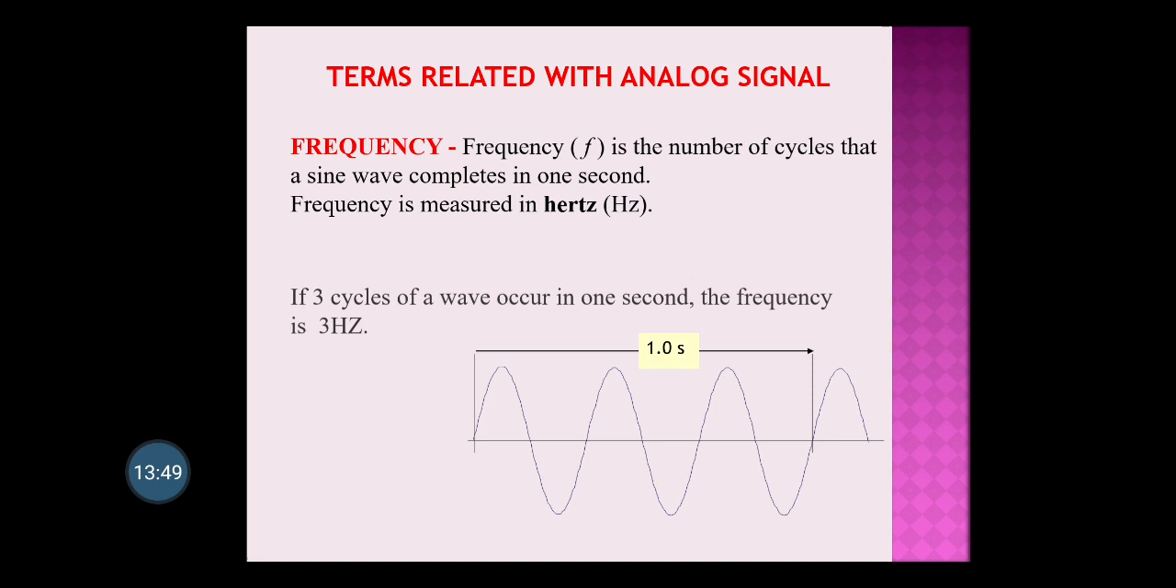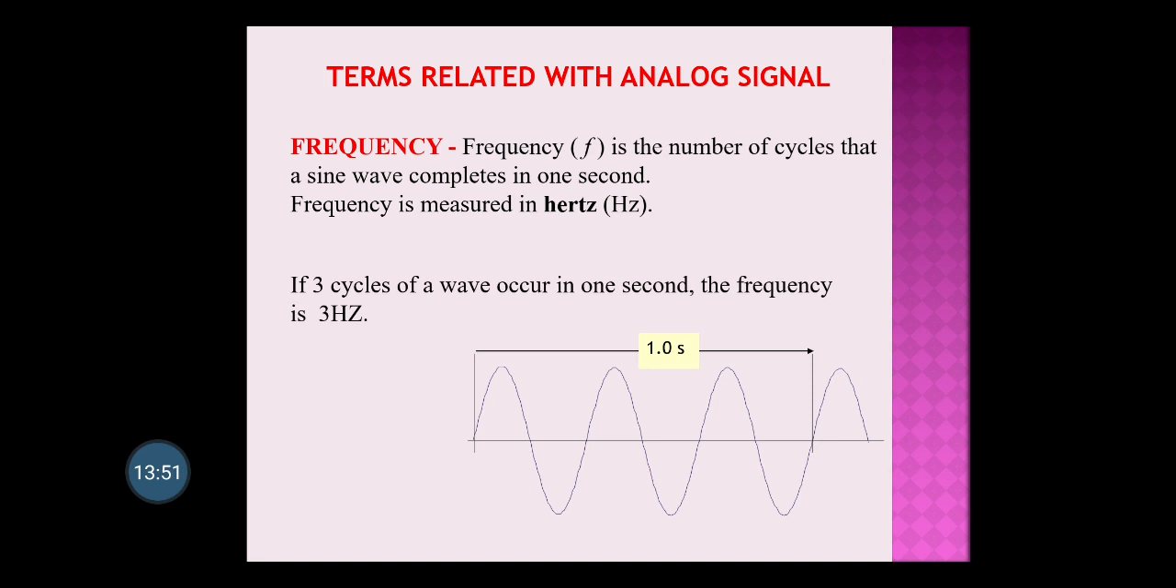Now the next very important term, related to the analog signal, is frequency. Frequency is nothing but the speed of the signal. Now how can we say what the frequency is? First we will define it. Frequency is the number of cycles that a sine wave can complete in 1 second. So that defines the speed. It means in 1 second how many cycles are coming. So that is frequency.